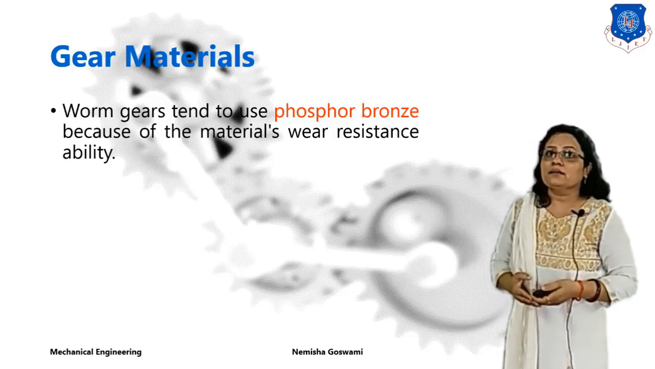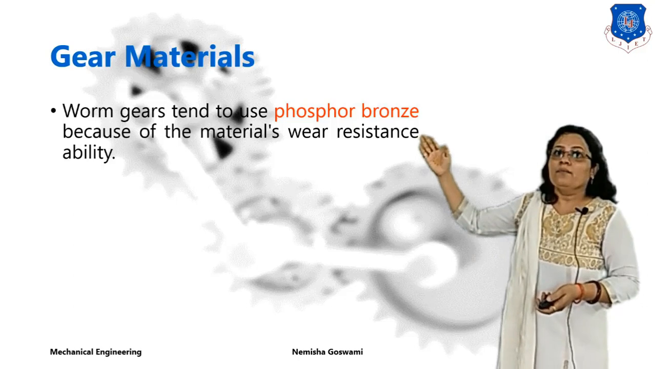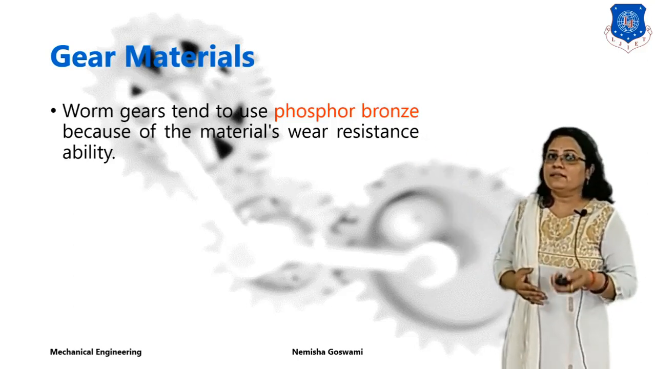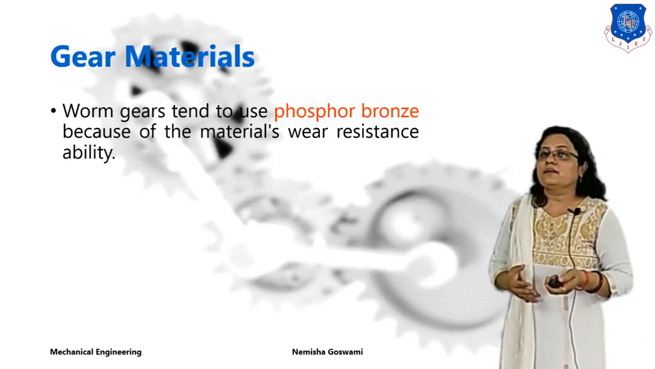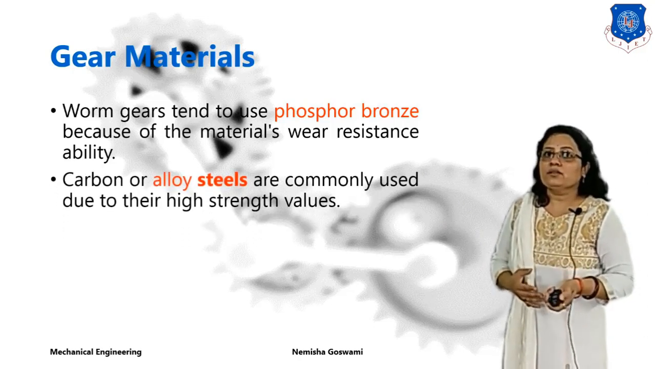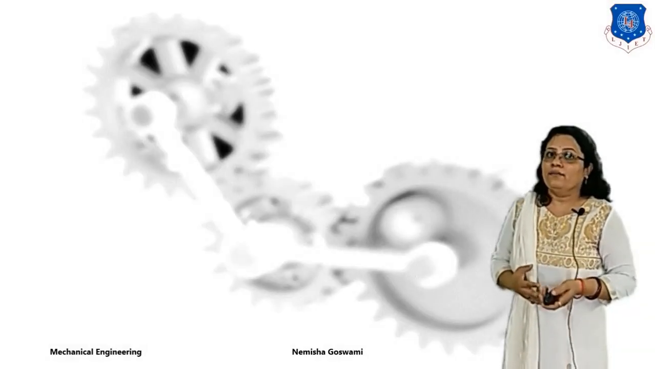Worm gears are generally made up of phosphorus bronze, because phosphorus bronze has the property of wear resistance and its strength is also very good. And carbon or alloy steels are used because they have high strength, right?